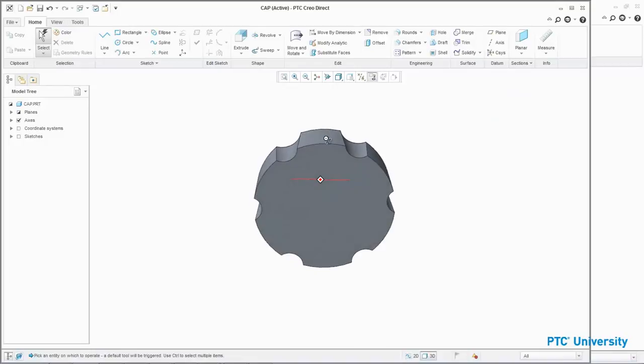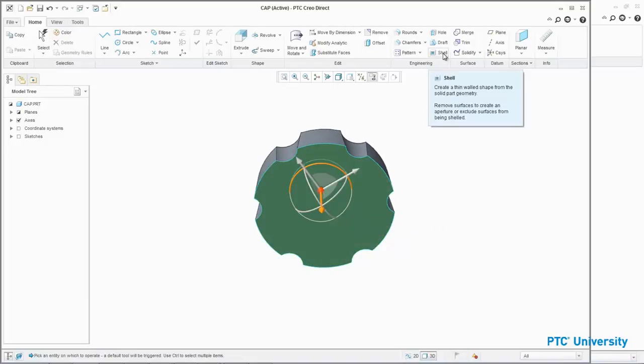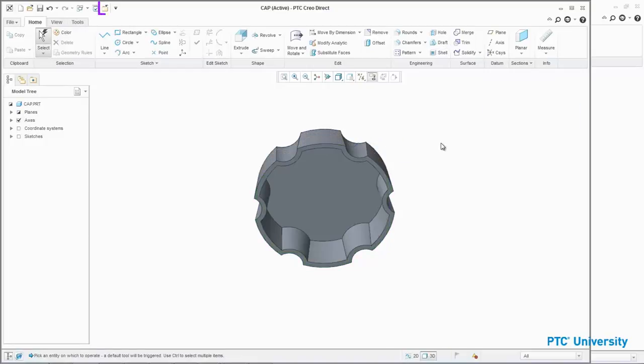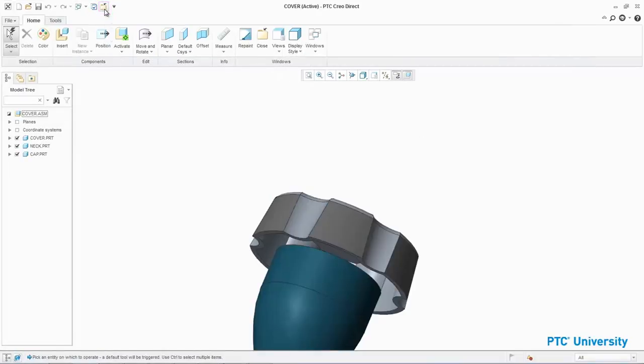Reorient the model approximately as shown. Select the bottom surface and click Shell from the Engineering group. Edit the shell thickness to 4 and middle-click to complete the shell. Click Close from the Quick Access toolbar to return to the assembly. In this task, we project references to complete the cap.prt.